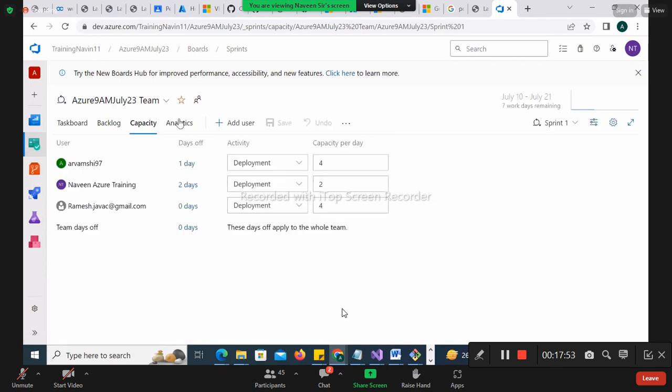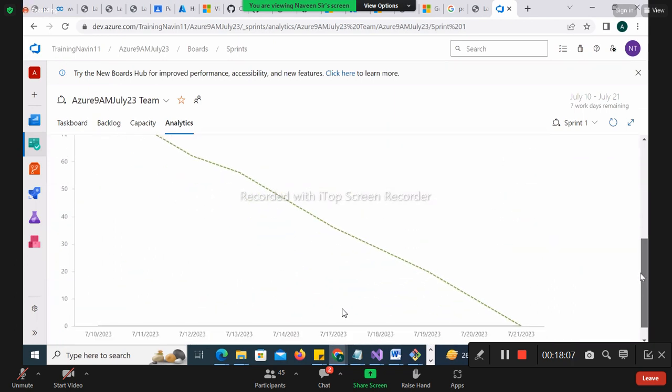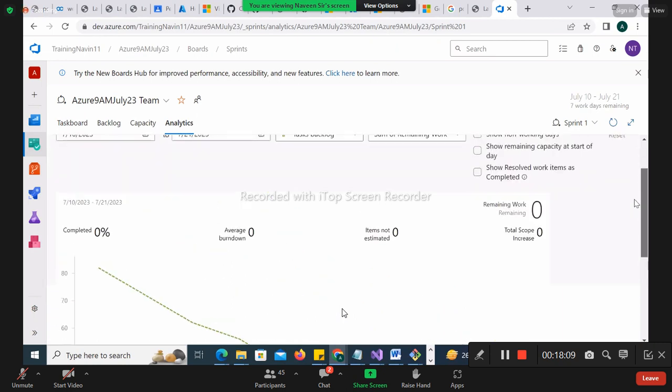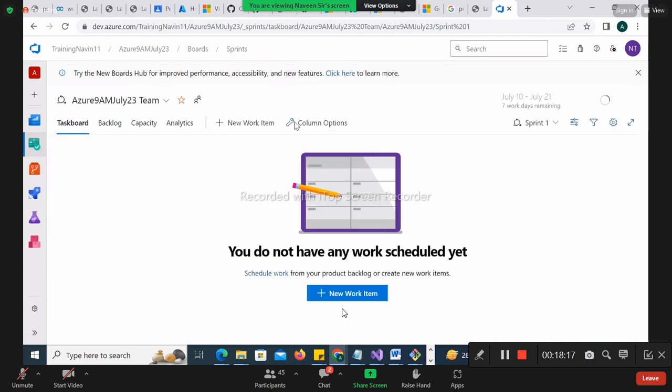Capacity we have seen. Analytics, okay, understand. If you remember, the burn down chart and burn up chart, these all will show that. So these are not your job. These are all your scrum master's job. They will take care of this part. This is not your job, buddy. Fine. Let me go back to my sprint here.